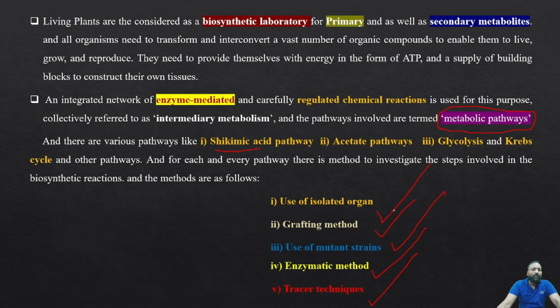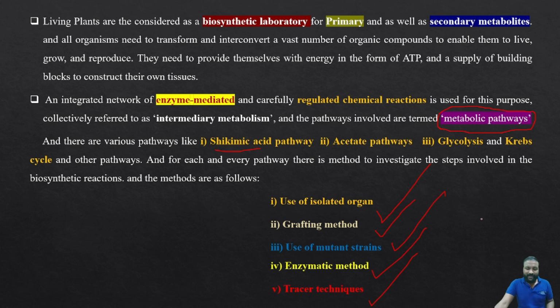And what are the techniques or methods involved in the investigation of biogenetic studies? Yes, we all know: use of isolated organ, that's one method. Grafting method, use of mutant strain, enzymatic method, tracer techniques. So these are the five techniques. Apart from that we have some other techniques, but these are the most prominent and significant techniques to investigate biogenetic studies. Clear? We'll see each one in detail so that you can understand which method it is and what its application is.